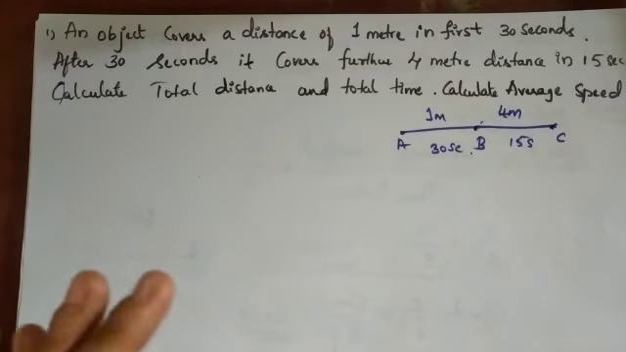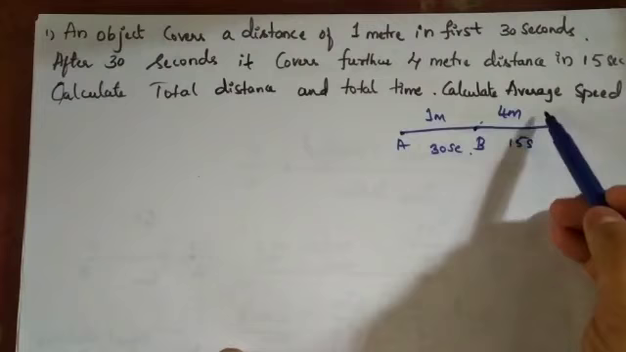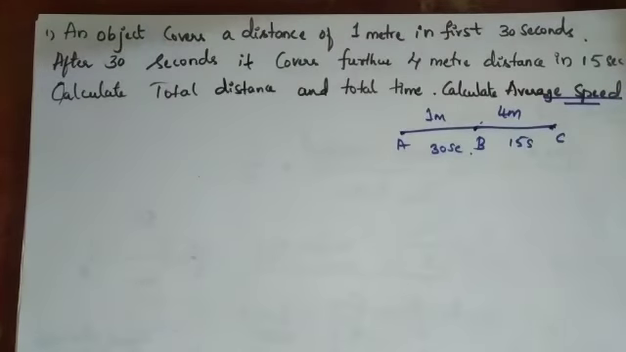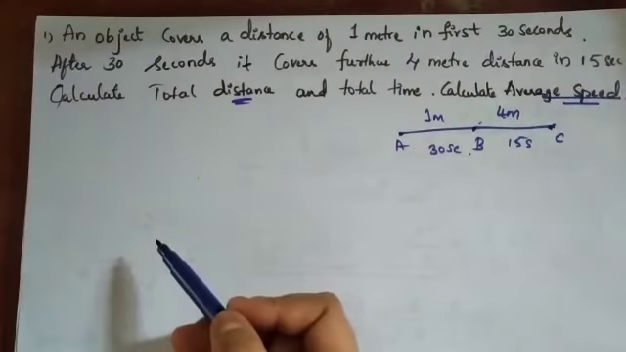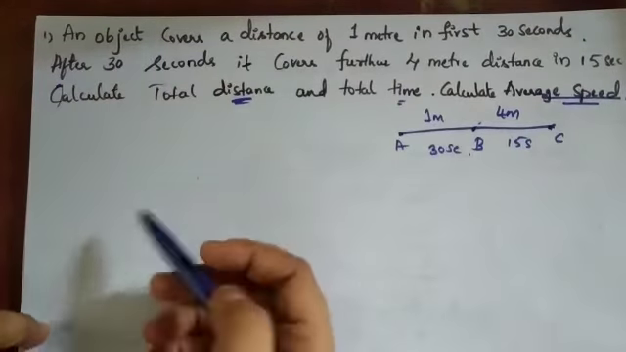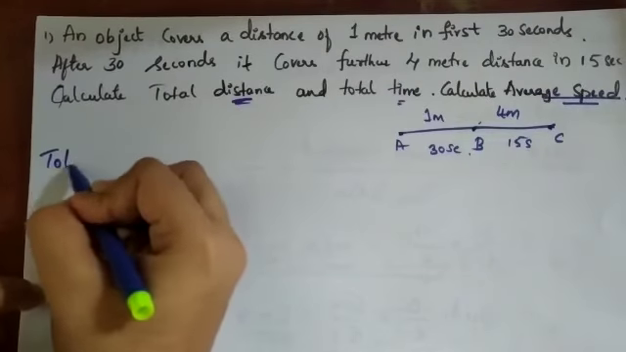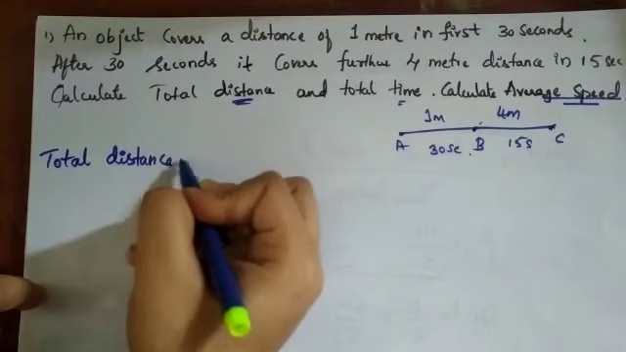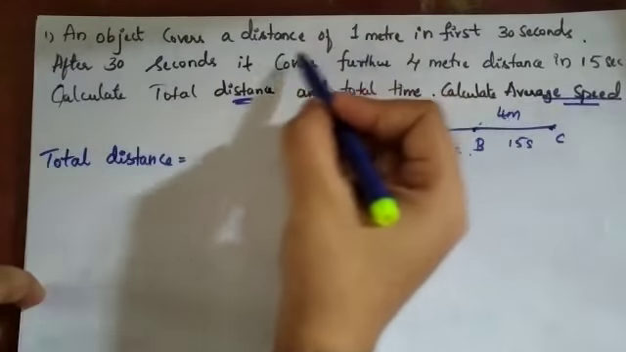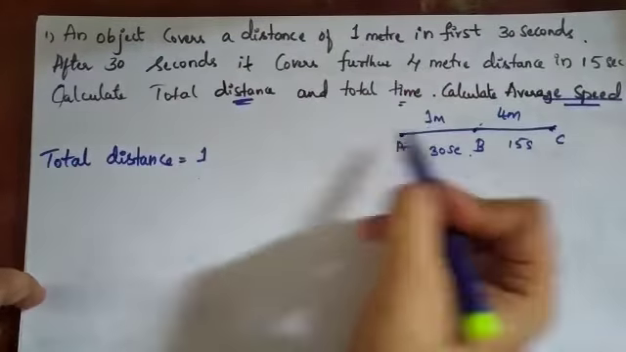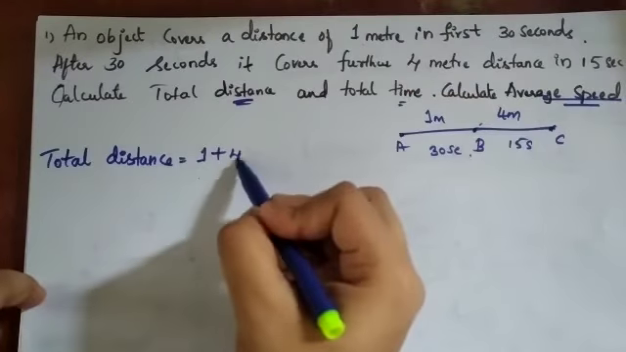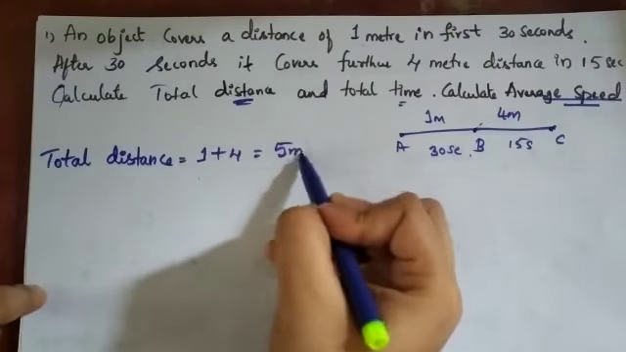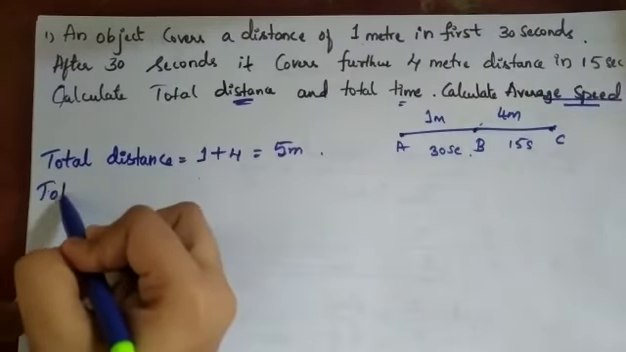In this case, you have to use the term average speed, isn't it? Non-uniform motion means we have to find the average speed. Before finding the average speed, we need the total distance as well as the total time taken. So let me find that. Total distance: first distance 1 meter plus 4 meters. So how much total distance is it? 5 meters.